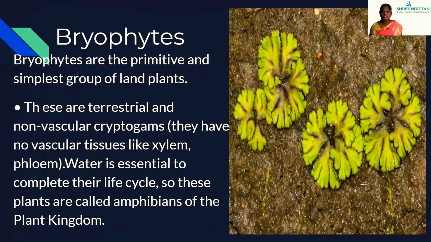Now we are going to see about the bryophytes. Bryophytes are the primitive and simplest group of land plants. These are terrestrial and non-vascular cryptogams, which means they have no vascular tissues like xylem and phloem. Water is essential to complete their life cycle, so these plants are called the amphibians of the plant kingdom.